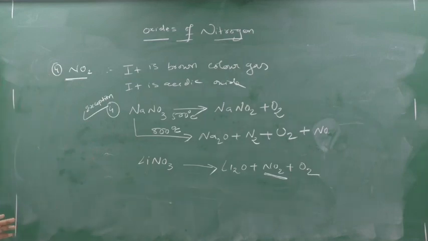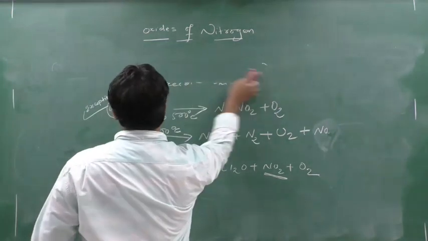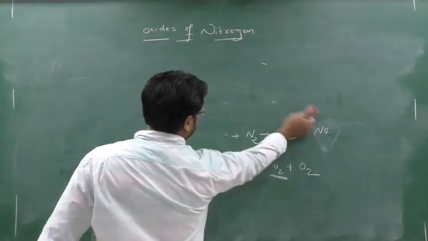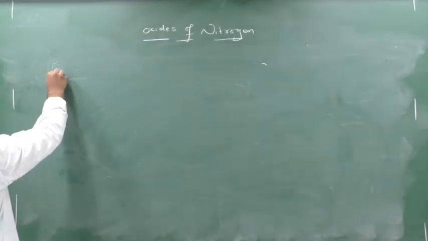Clear this part? Okay, next we will go. That is N2O4. So I told you, no? So N2O4 is what? So I will write down here. Next, N2O4.